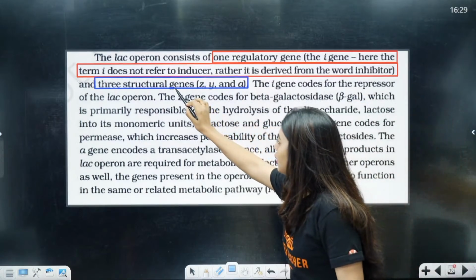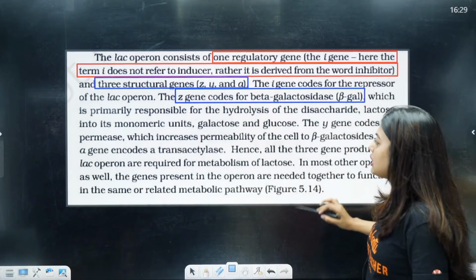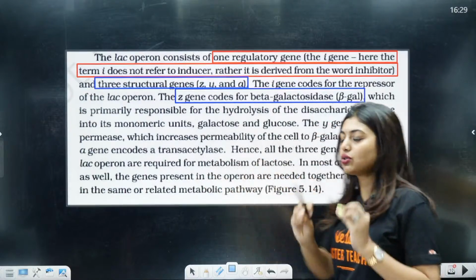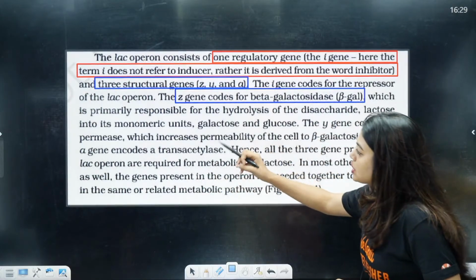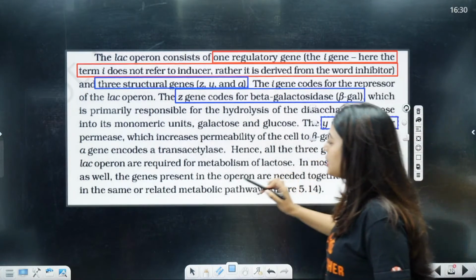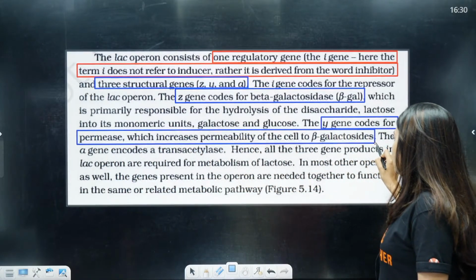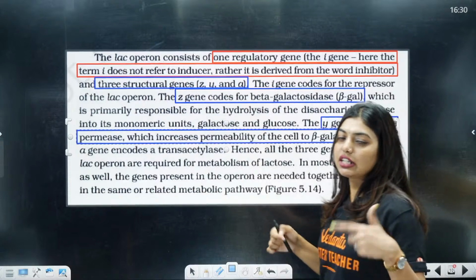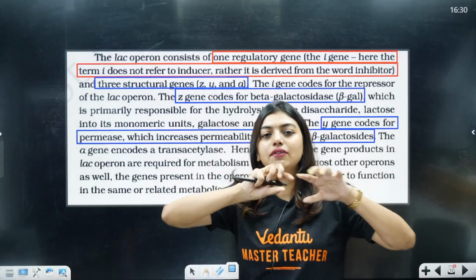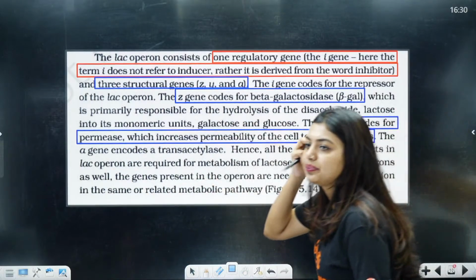The Z gene codes for beta galactosidase, which is primarily responsible for the hydrolysis of lactose, to break down lactose into galactose and glucose. Now, the Y gene codes for permease, which will increase the permeability of the cell to lactose. It will increase the permeability so we can take in more lactose, and when we take in more lactose, that lactose will be broken down to galactose and glucose. Clear?